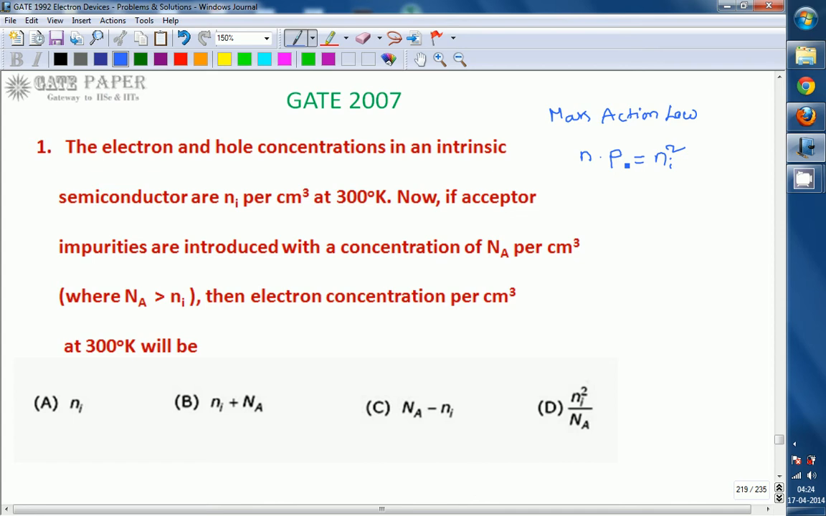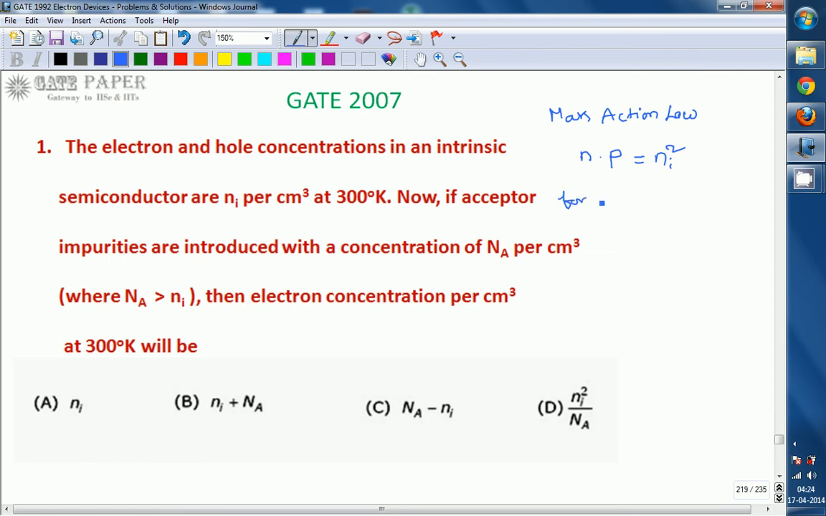Ni depends only on temperature. If temperature is constant, Ni is constant. Whenever Ni is constant, Ni square is also constant. So the product of total negative charge and total positive charge is always constant, whose value is Ni square. This is the statement of mass action law. Now, you are adding acceptor impurities. Acceptor impurities make the intrinsic semiconductor into a p-type semiconductor. So an intrinsic semiconductor will turn into a p-type semiconductor by adding acceptor impurities.